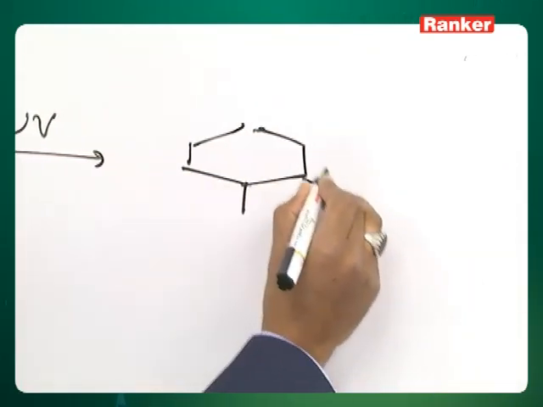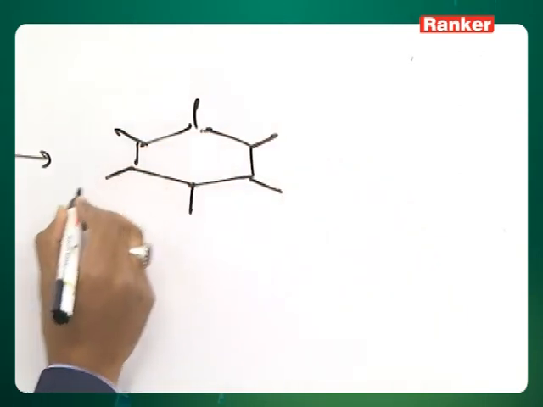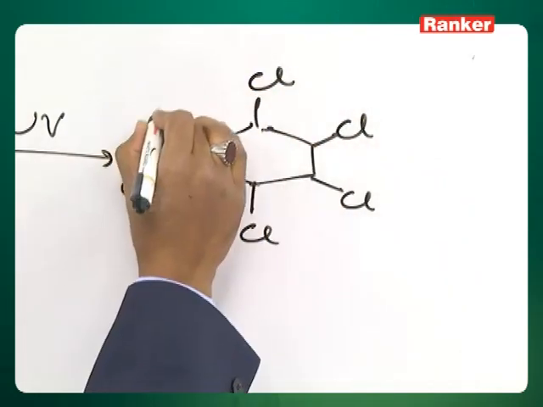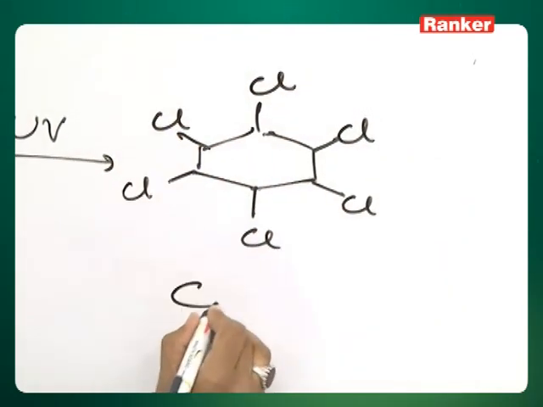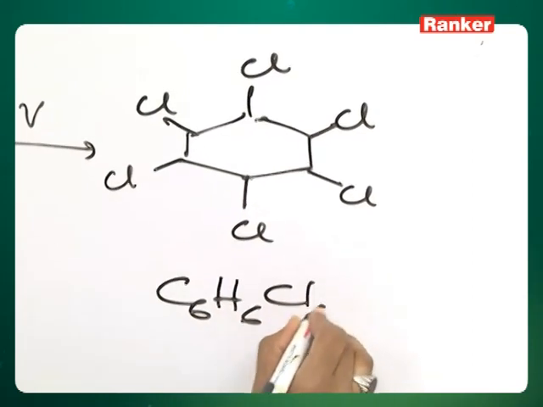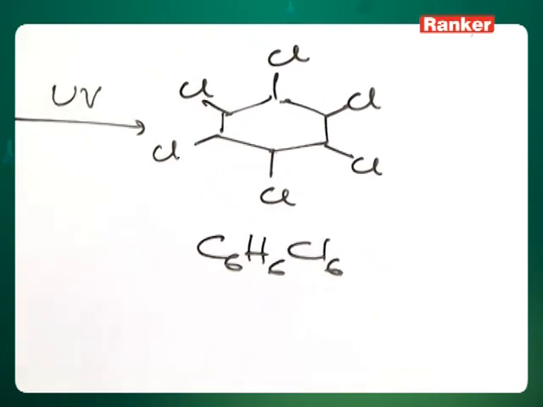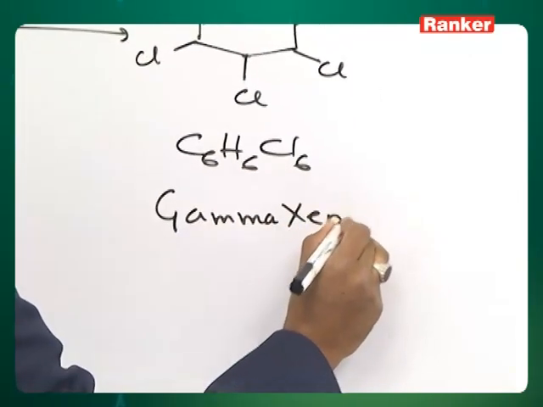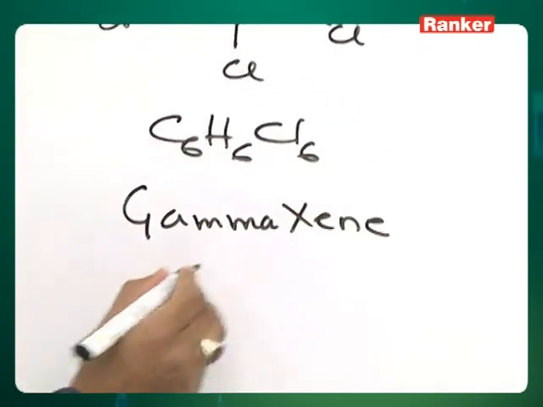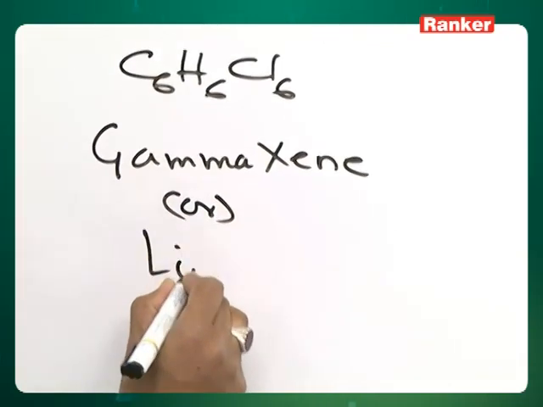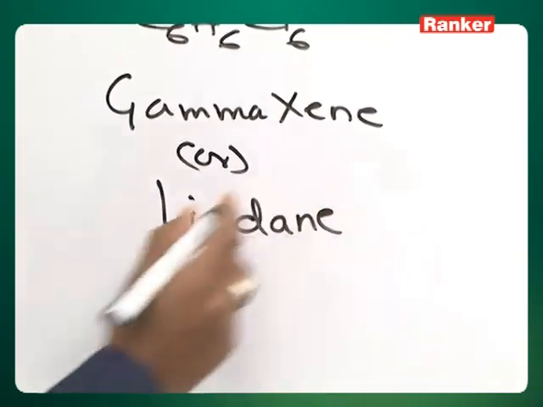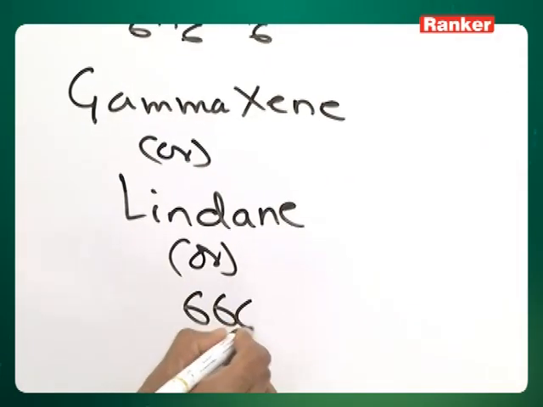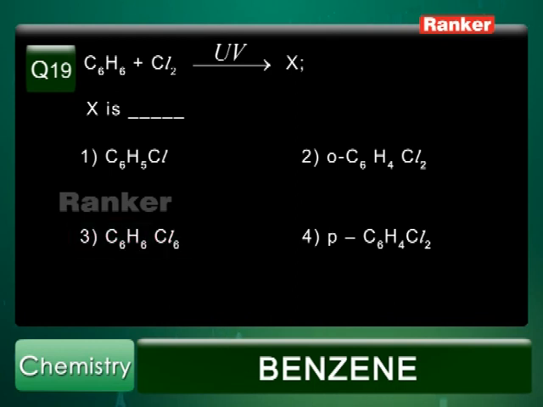This is the substance, C6H6Cl6. It is called gammexane or lindane. It is also sometimes called 666. The correct answer is gammexane.